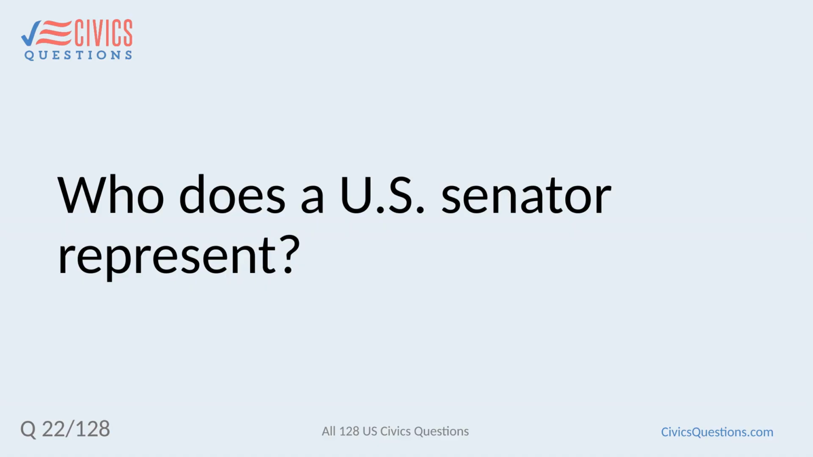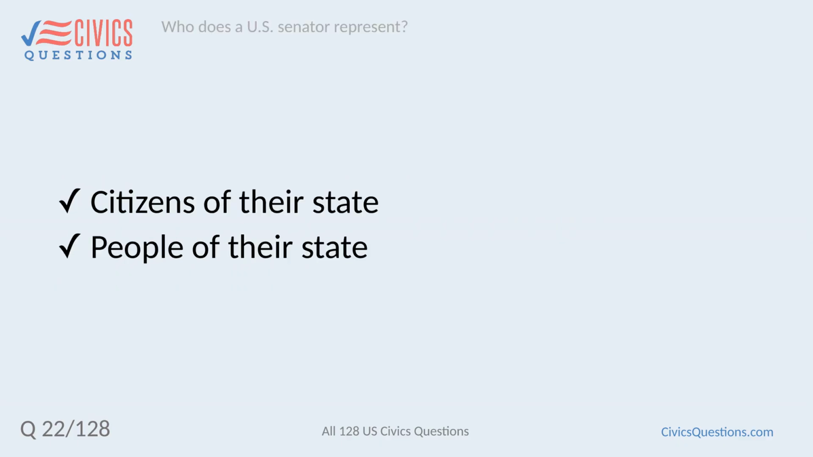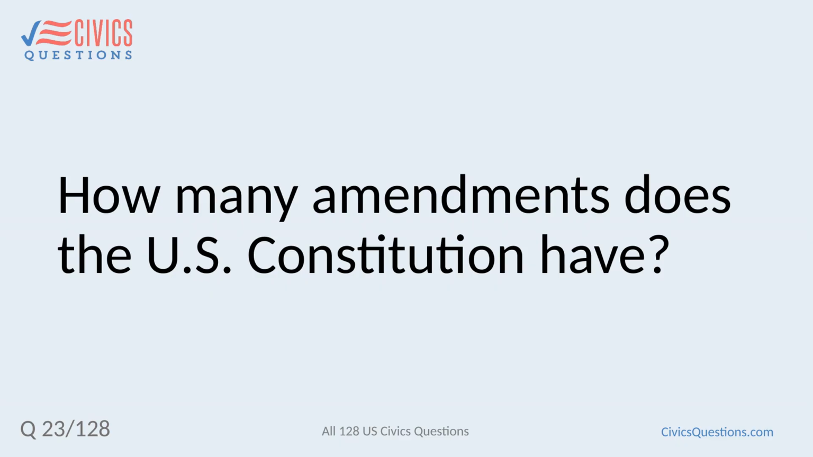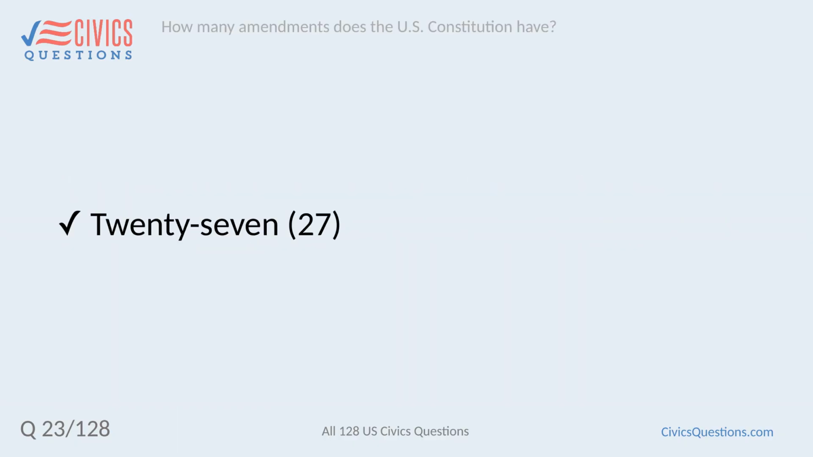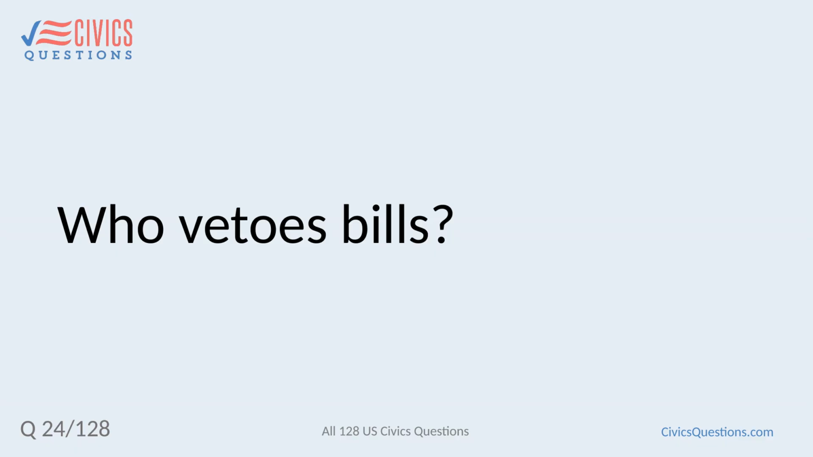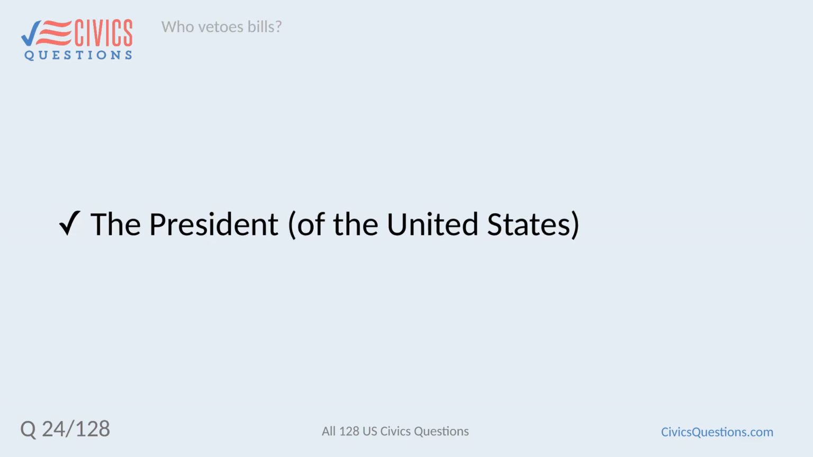Who does a U.S. Senator represent? Citizens of their state, people of their state. How many amendments does the U.S. Constitution have? 27. Who vetoes bills? The President of the United States.